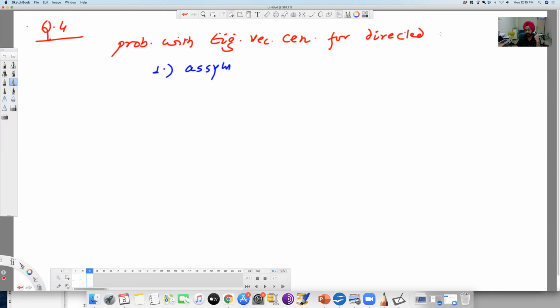Directed graphs, which are also known as digraphs. And we learned that the matrices of directed networks are asymmetrical. If it is an asymmetrical adjacency matrix, then the problem is whether we take the right eigenvector or the left.